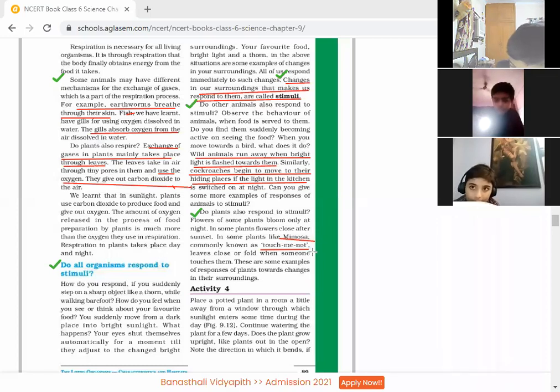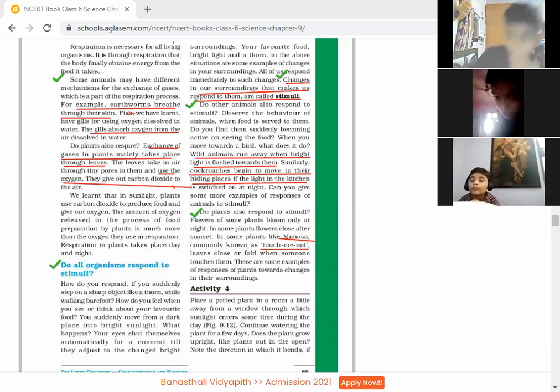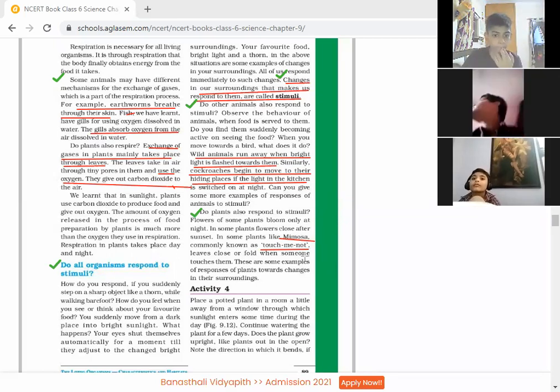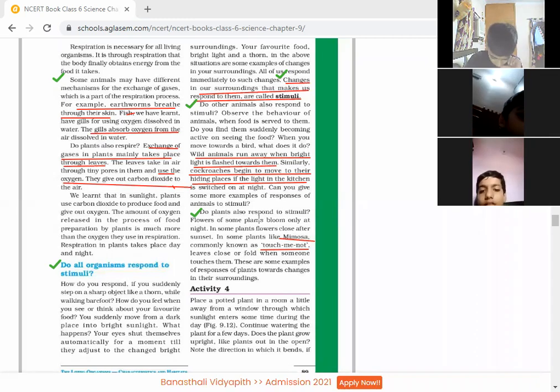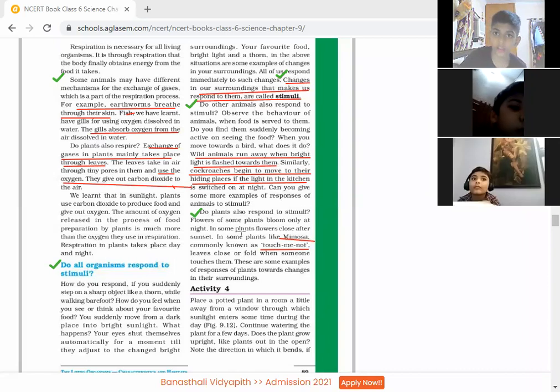Okay, beta. Children, you must have seen a few plants which show response. Everybody has seen touch-me-not. As soon as we touch the plant, it closes its leaves. A few plants grow only in the morning, like sunflower, and there are flowers which close during the sunset. So they are also responding to stimuli.